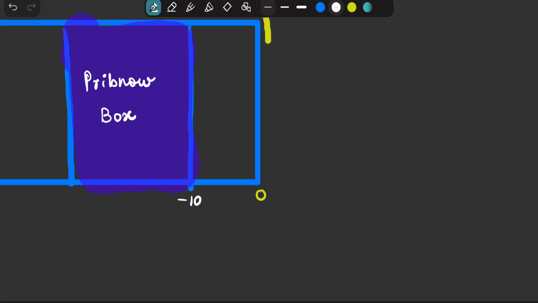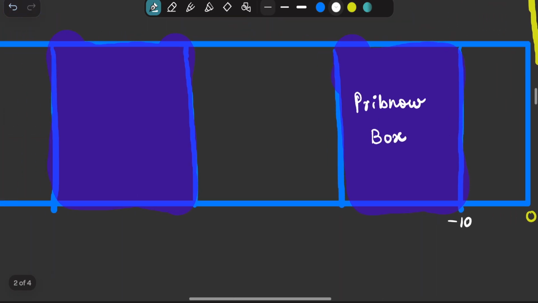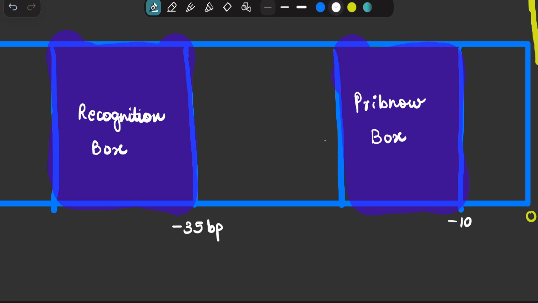A box is nothing but a sequence of nucleotides, and the other box is referred to as the recognition box, located at -35 base pairs. It is rich in GC, so it is sometimes also called the GC box. And this is the Pribnow box. The sequence here is TATAAT.